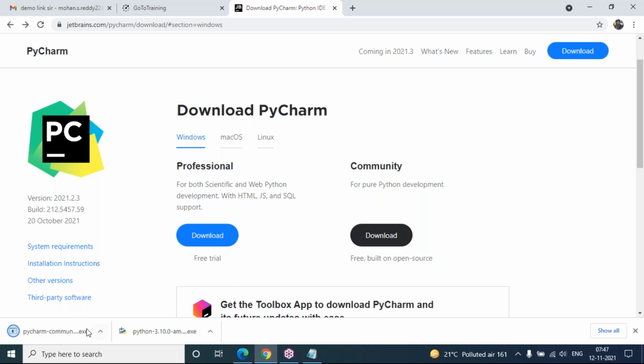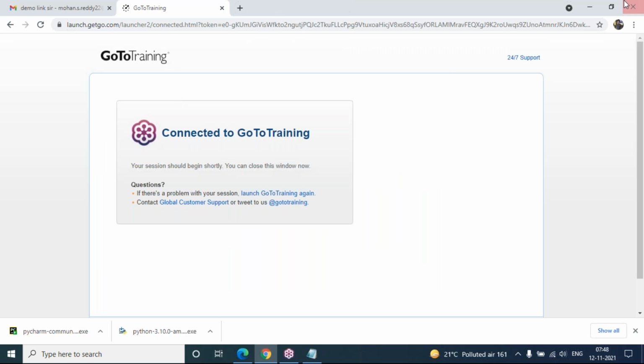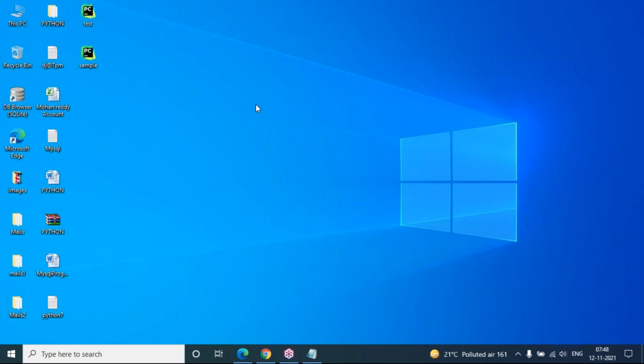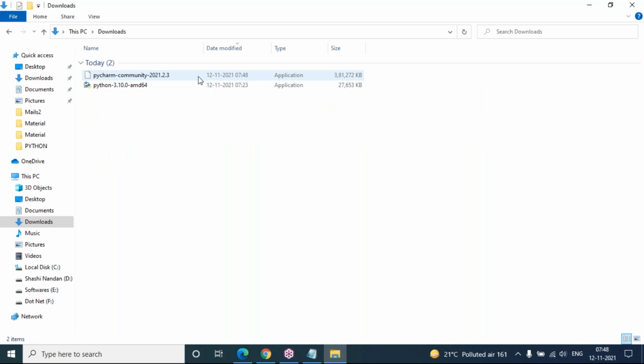After completion of the download, double click on the PyCharm community edition 3 or 4 times. You just click on next, next, next, install. Don't do any activation or deactivation in the middle of the setup. So you will get the PyCharm editor clearly. Let's close all these windows, and now you can see I have successfully downloaded the PyCharm community editor.